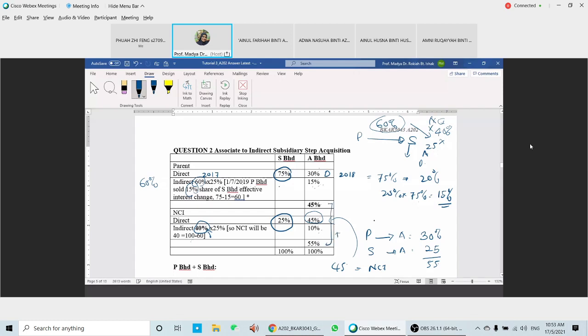So, any questions that you have for the preparation of the table for the effective interest here? Any questions for this one? Is it okay with the percentage here? So we proceed now.